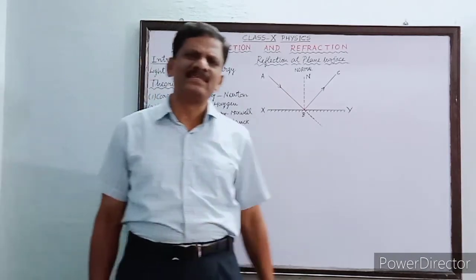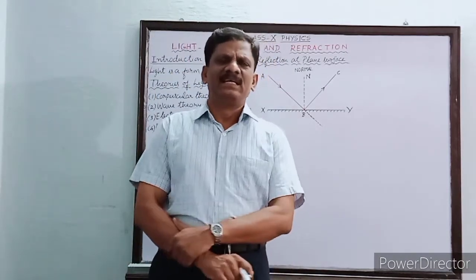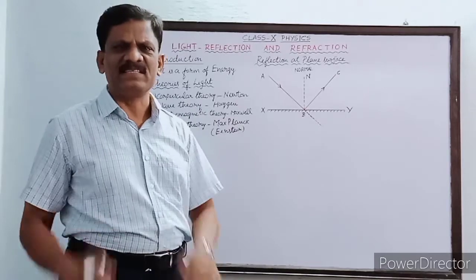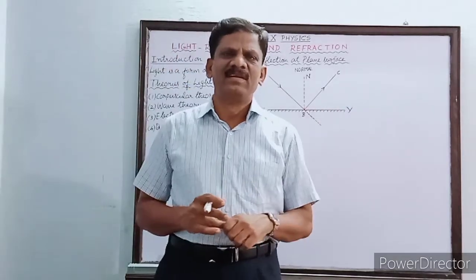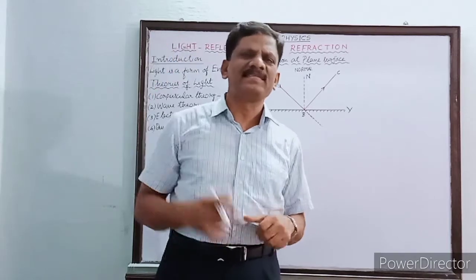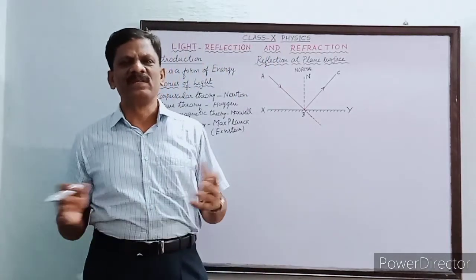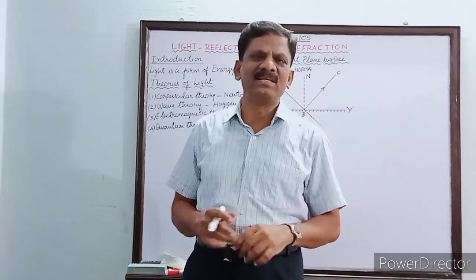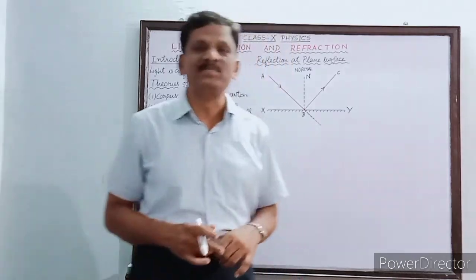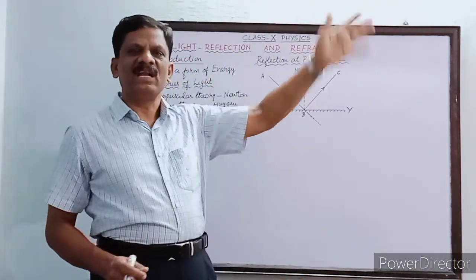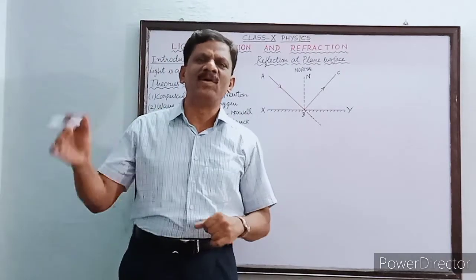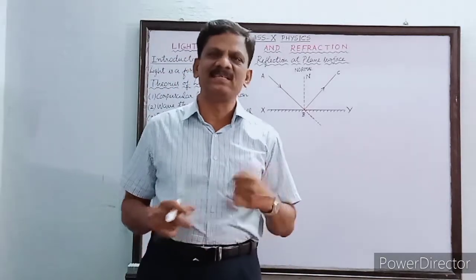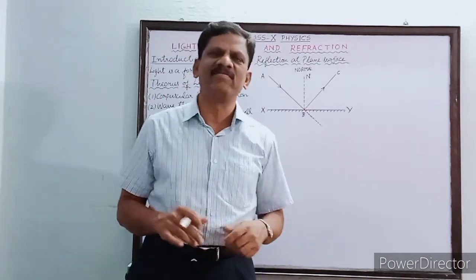In the early years when light was detected and studied by different scientists, there was confusion about how light travels from one point to another. For example, when you go to the terrace of the building on a dark night, we are able to see the stars. The stars are visible to us as dots, point sources. We are able to see the stars means the light is traveling from the star up to our eyes. Every morning we are able to see the sunrise, and in the evening the sunset. So these are all natural sources of light.